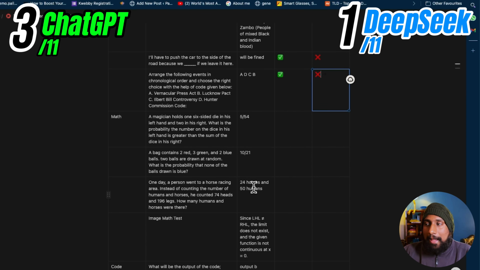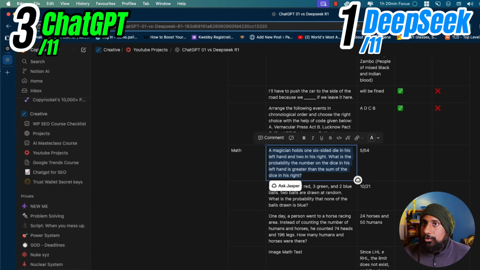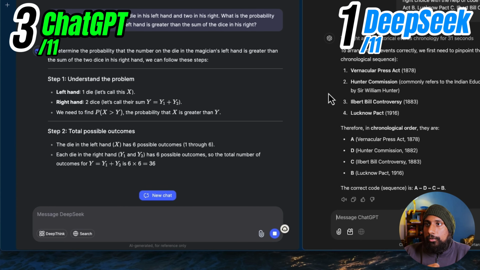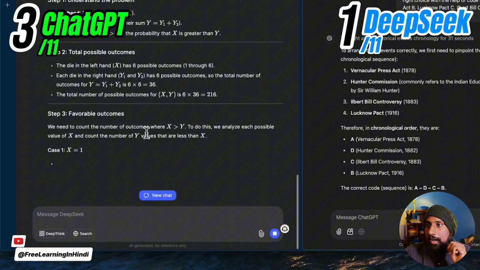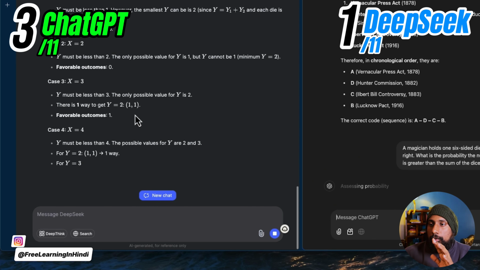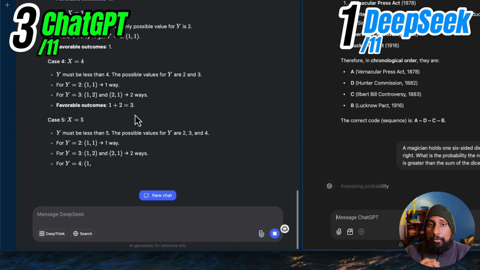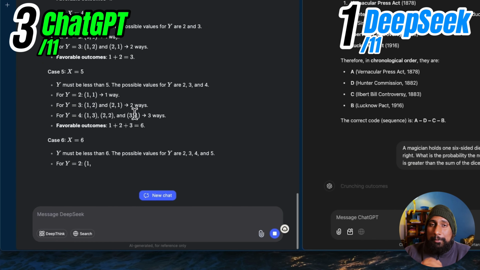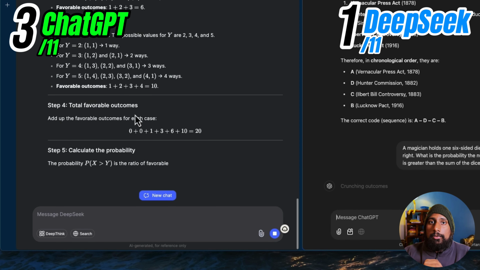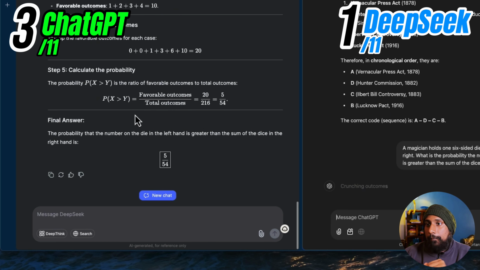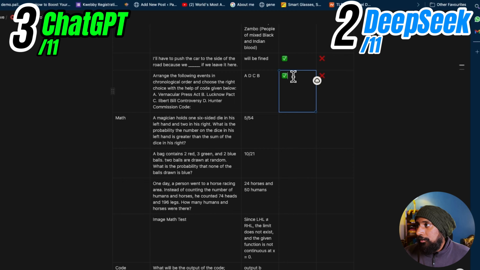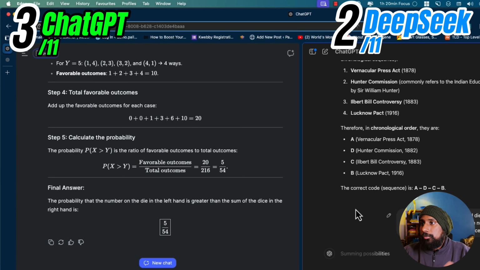Let's move on to the math question here, and this is the probability question. Let's test that out with R1 and with O1. Okay, to sum up the probability, the number of this and this, just give me the answer. We will talk about this later. Okay, this is actually thinking. The outcome of DeepSeek R1 is very fast compared to ChatGPT O1, because obviously ChatGPT O1 is for deep research, deep thinking and reasoning, so it will take some time, as you can see here. The final answer is 5 by 44. That's correct. So DeepSeek is correct now.